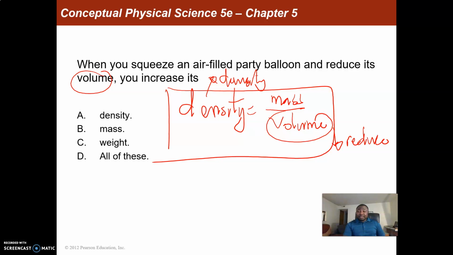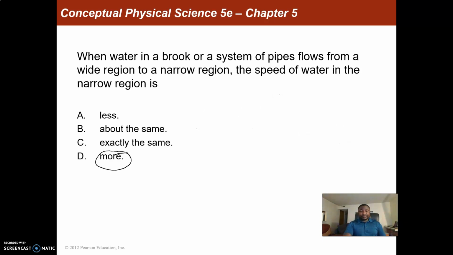From the density, mass, volume relationship, we see that the density is directly proportional to the mass and inversely proportional to the volume, which means that if the volume reduces, the density is going to increase, and if the volume increases, the density is going to decrease. Our question talks about reducing the volume, so the density is going to increase, and therefore the answer there will be A.